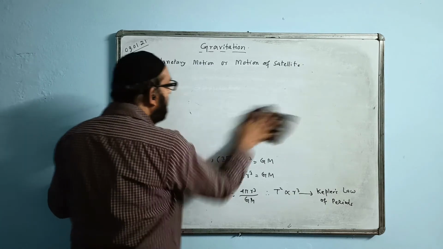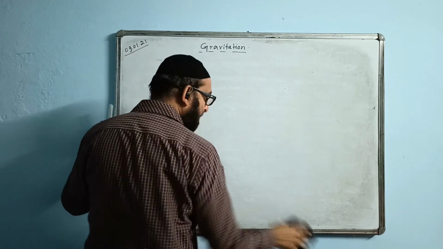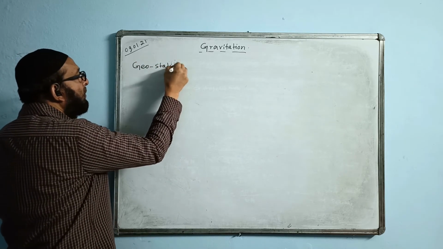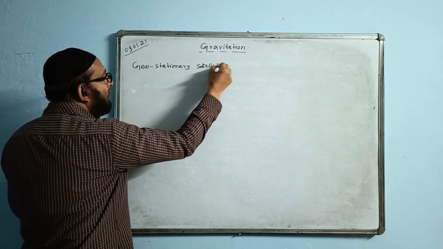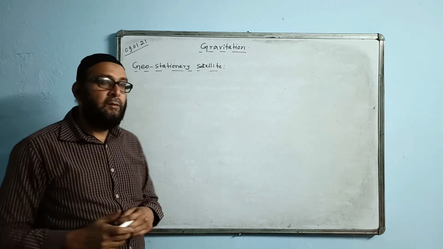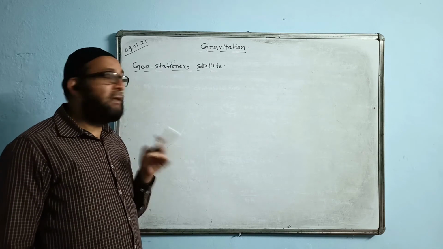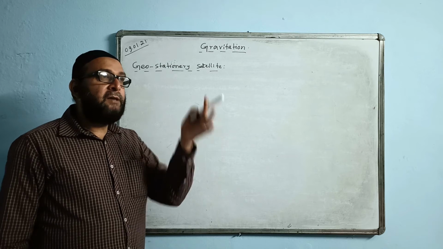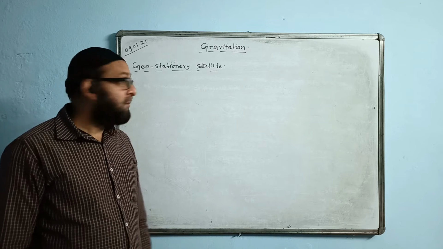Now I am coming especially to the geostationary satellite. Geo means Earth. The satellite of the Earth whose position remains fixed with respect to a point on the surface of the Earth is called a geostationary satellite. The position of such a satellite will not go away from a particular point on the surface of the Earth.